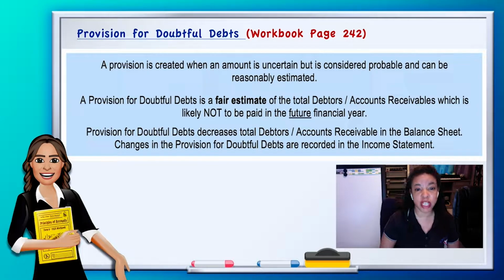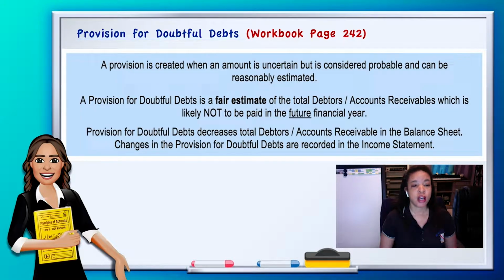A provision is created when an amount is uncertain but is considered probable and can be reasonably estimated. When you go on to Form 6 especially, you will realize that this is extremely important. It follows the rules: once something is probable and it can be reasonably estimated, a fair estimation, the rule is you must account for it.